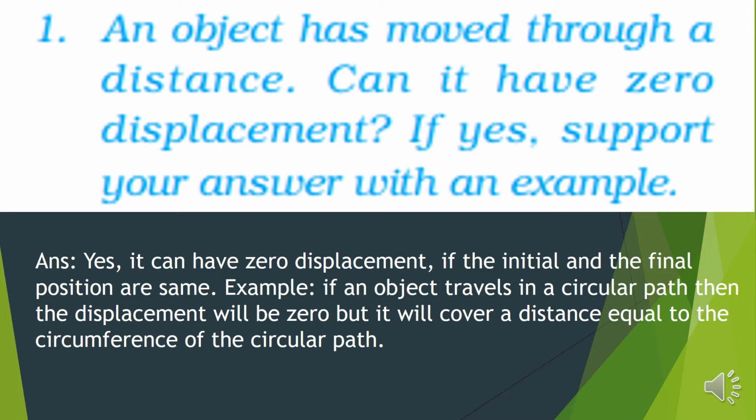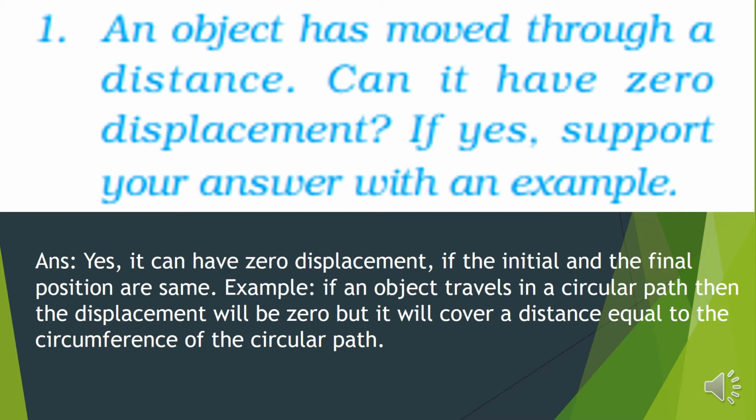Is it clear? So same way, since it is covering a circular path, it is going along the boundary. It will be traveling around the boundary. So the boundary of the circle is the circumference. So that will be the distance traveled. But because the initial and final position will be same, the displacement will be zero.